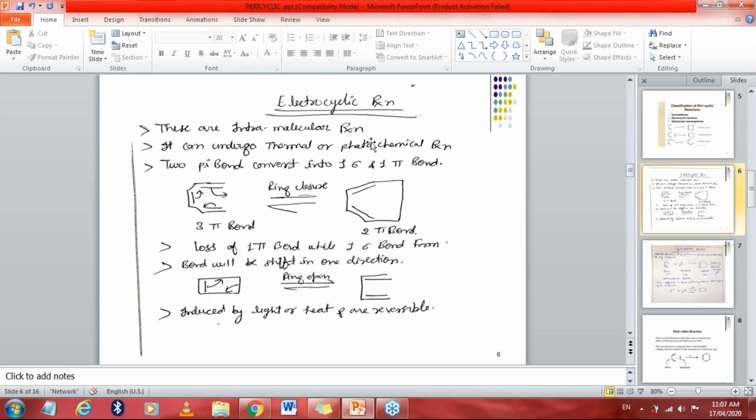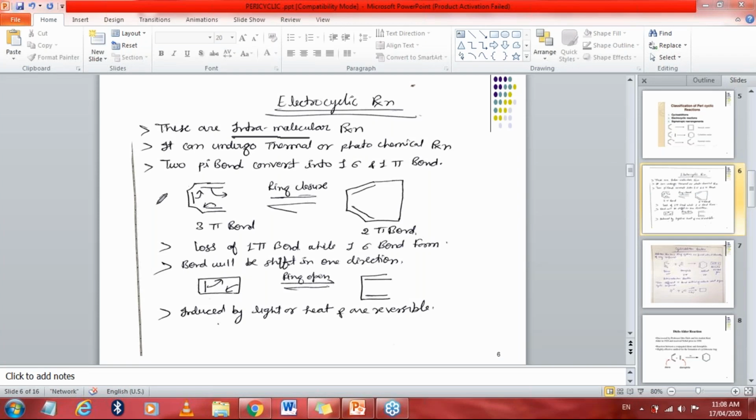What is an intramolecular reaction and what is an intermolecular reaction? I have taught this in the class also. Intramolecular means within the structure, right? Intramolecular means within the structure, and intermolecular reaction means between the structures. So intramolecular means within the molecule.